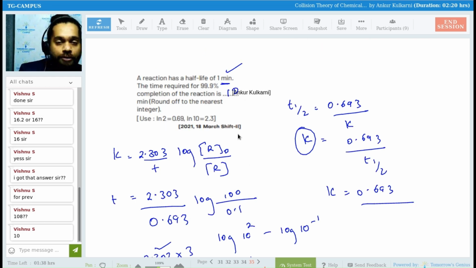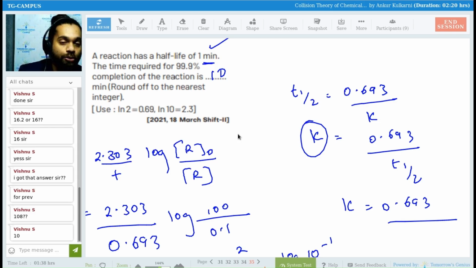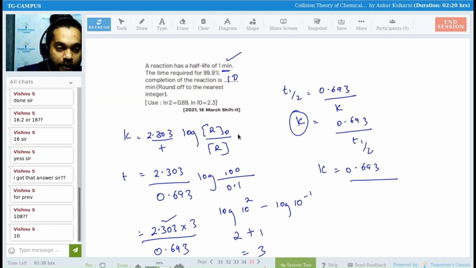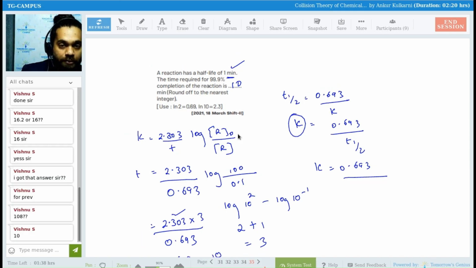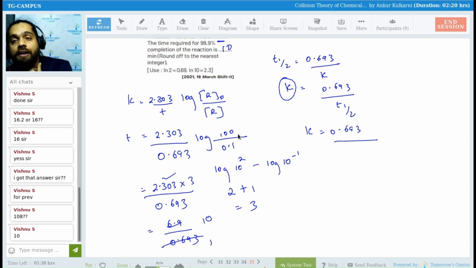Is it clear, everyone? Yes or no in the chat box? Come on, those who do not know, write it down. I want yes from everyone. Ira, is it clear? Vishnu, is it clear? Shrutika, Akash, please write it down, everyone.